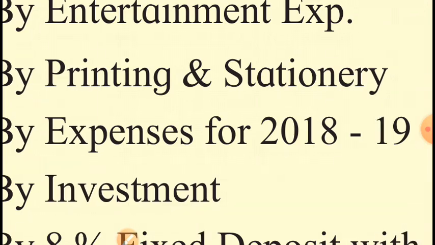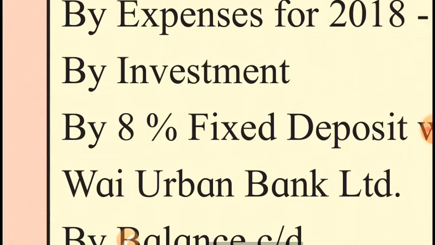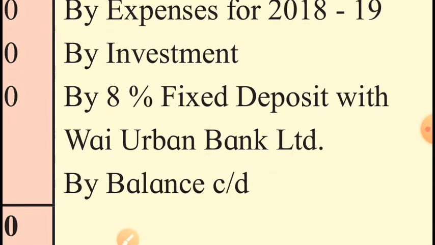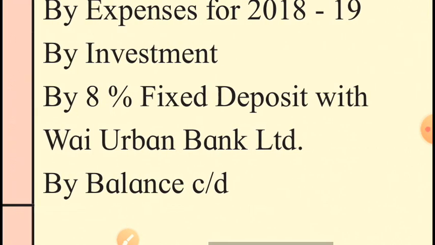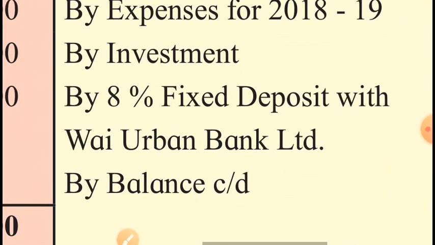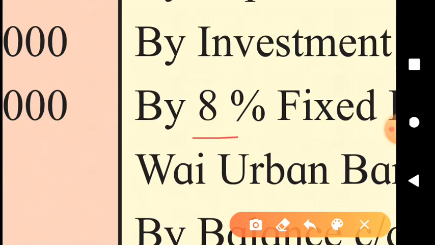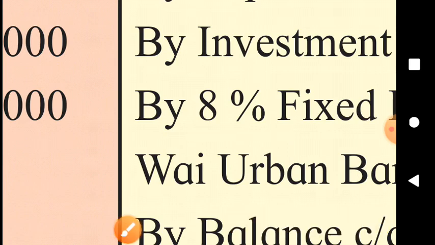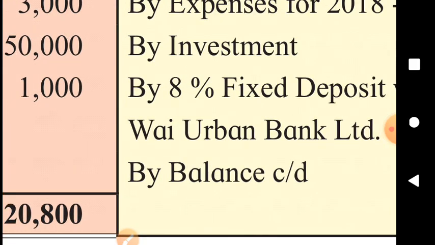Okay. Then investment asset, 8% fixed deposit with Y Urban Bank Limited. Means in this year we have maintained 50,000 fixed deposit with this bank, on which we are going to earn annual interest at the rate of 8% per annum. Okay, this could be a hidden adjustment, we will see. First we will go through this account.